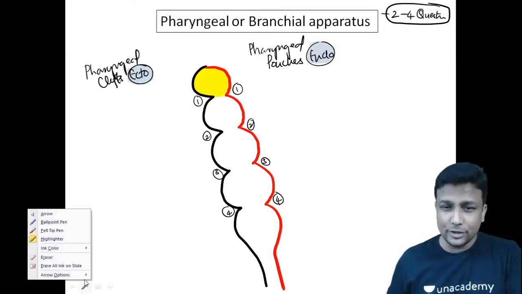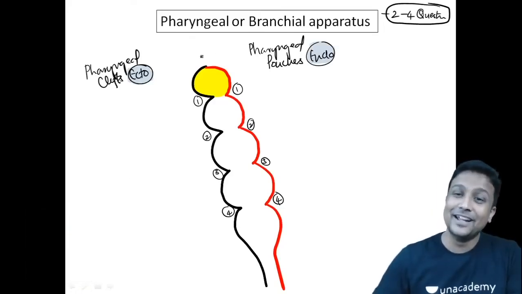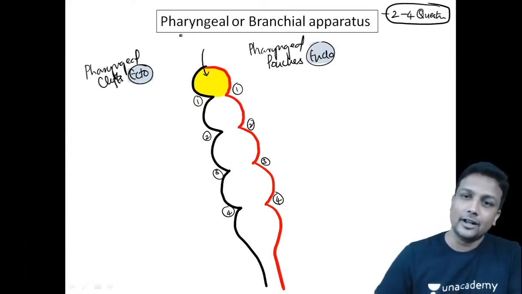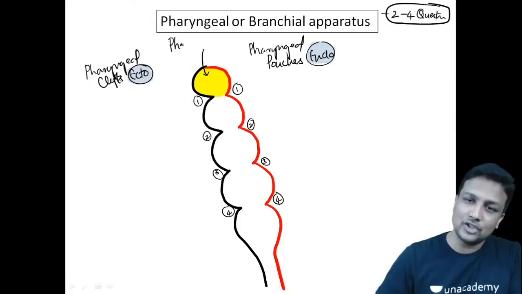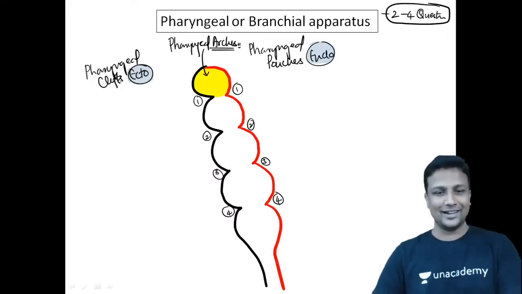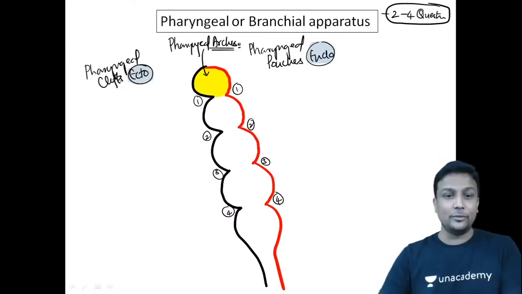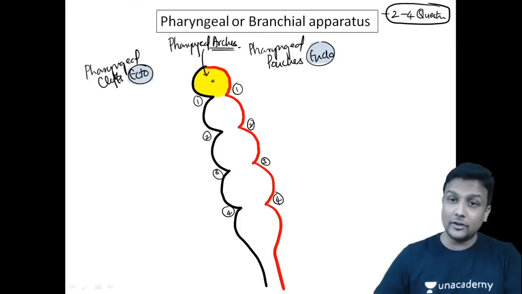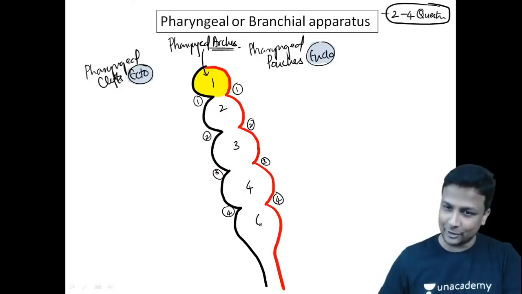Sir, what about the mesoderm? And that is your favorite one. That will be the pharyngeal arches. Mesoderm is the one which is going to form your pharyngeal arches. Wow, lovely. Mesoderm is the one which is going to form your pharyngeal arches. And what is the numbering here, guys? 1, 2, 3, 4, and 6.